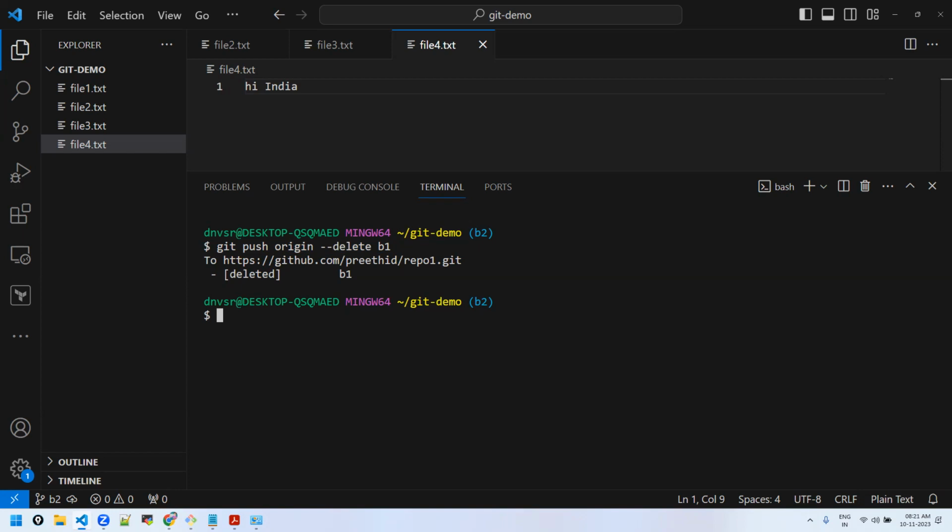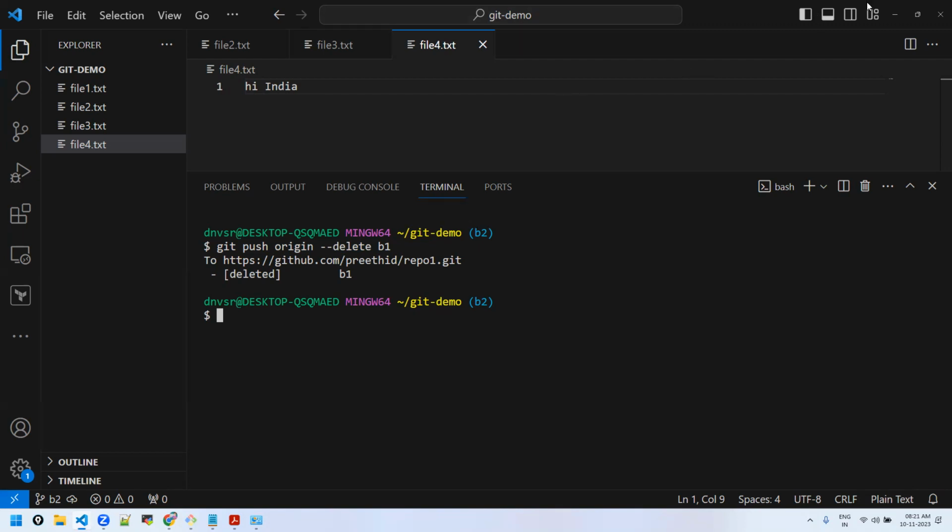Got it. Thank you. Ma'am, you are in B2 and you are trying to delete B1, am I right? Correct. It threw an error saying that it is not merged. What does it mean that it is not merged? B1 with B2 or with master? B1 has some changes. It should be merged into some branch or the other. It is an isolated one. It is not merged anywhere. That's the reason it is telling you that you will lose this. Okay. Yeah, sure. Thank you.